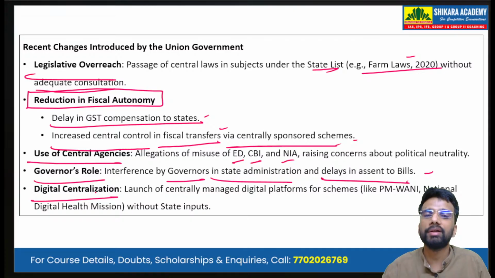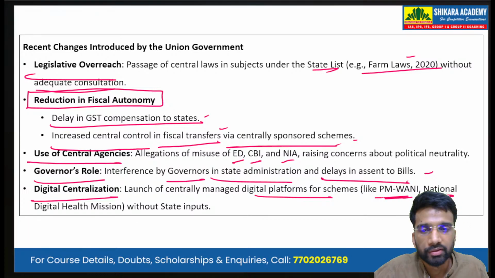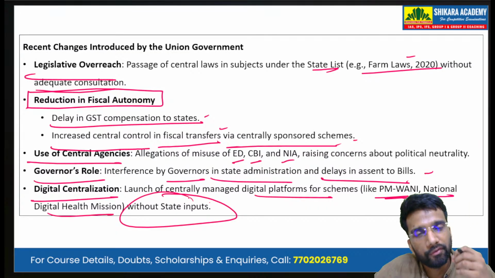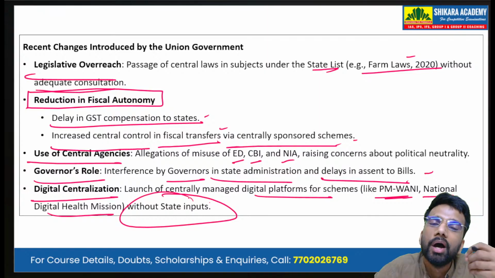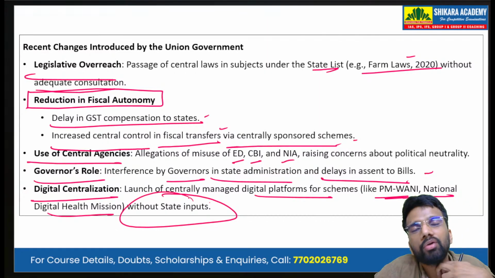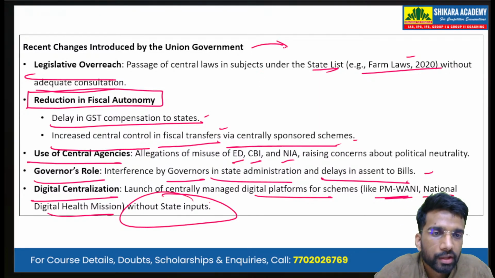Then there is digital centralization. The launch of centrally managed digital platforms for schemes such as PM-WANI and the National Digital Health Mission, without state inputs. So digitally there is centralization, financially there is centralization, administratively there is centralization through the appointment of governors. So overall, the changes that the union government is introducing are more towards centralization.